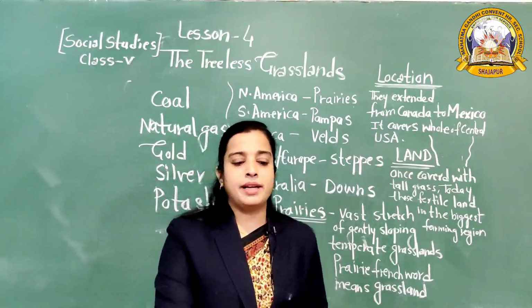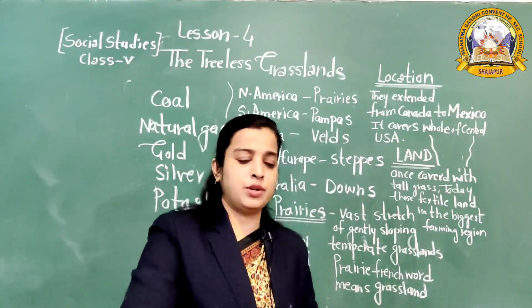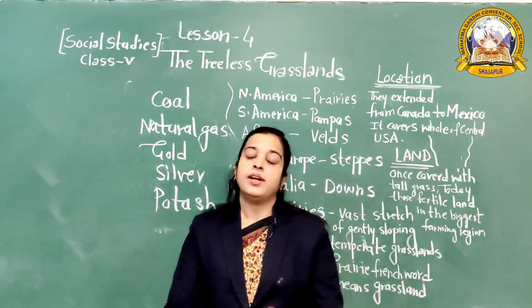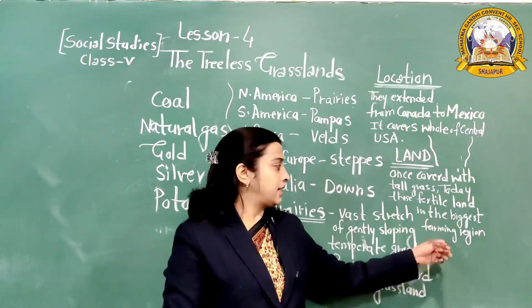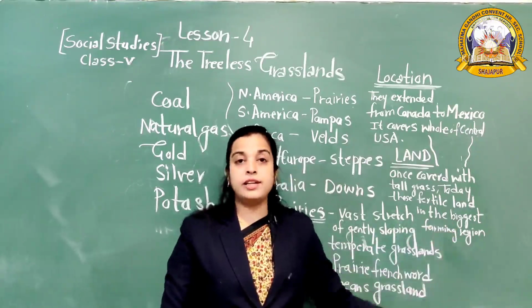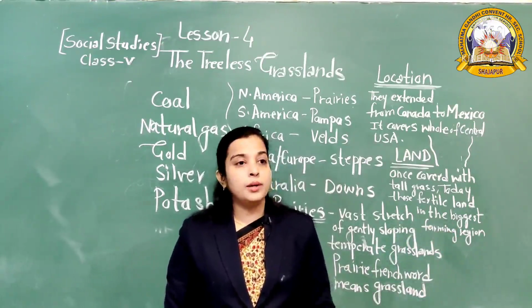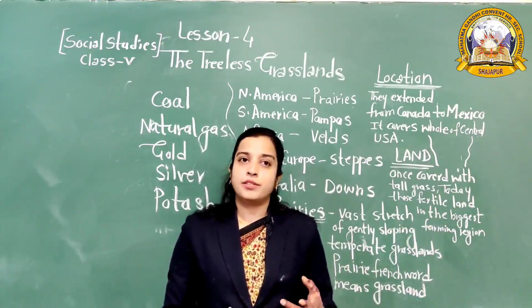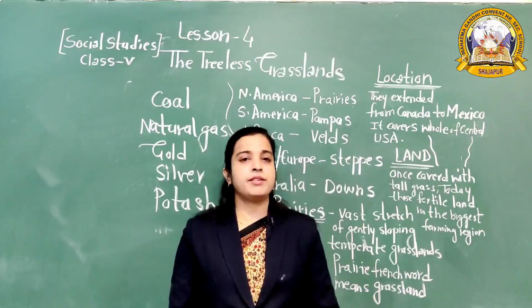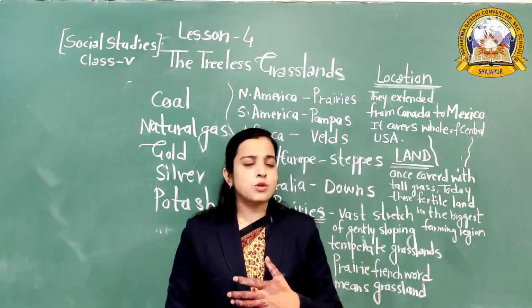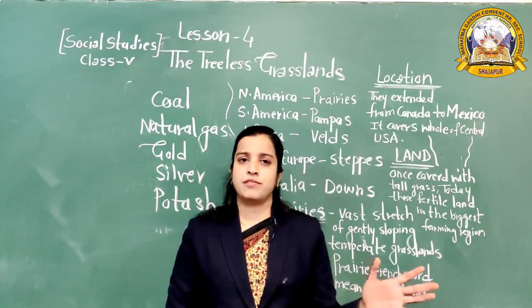As we know, the prairie is the biggest wheat growing region in the world. Yes, the prairie is the biggest farming region in the world and also the biggest wheat growing region. Why? Because the farmers have big farms that stretch thousands of hectares.